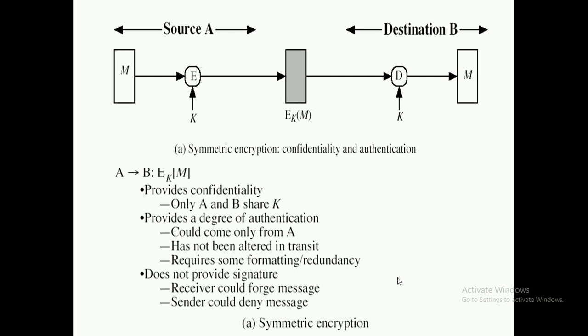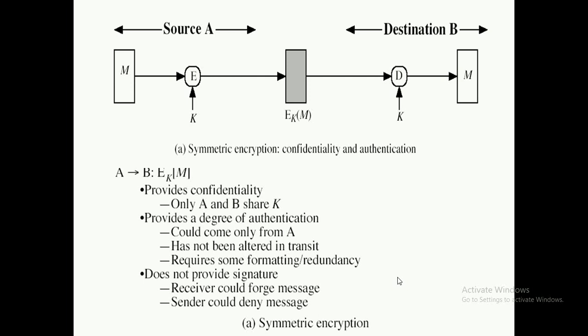It provides confidentiality as only party A and party B share the common secret key K. It provides a degree of authentication as it can come from A only, since nobody else has the key, and it has not been altered in transit.